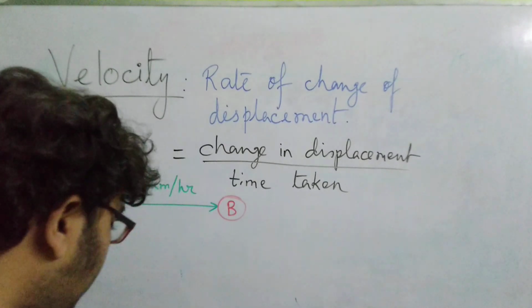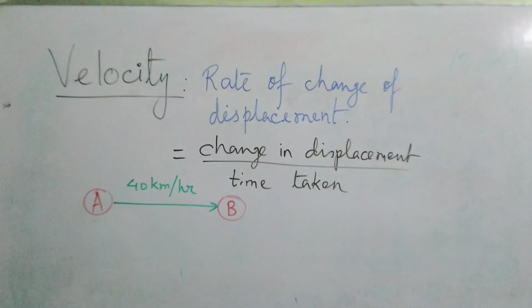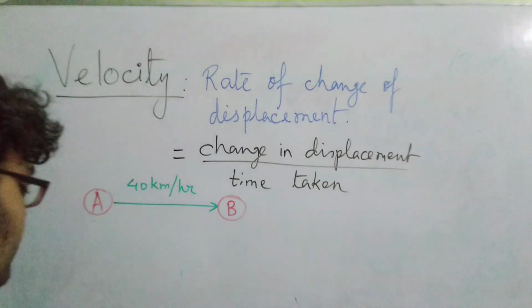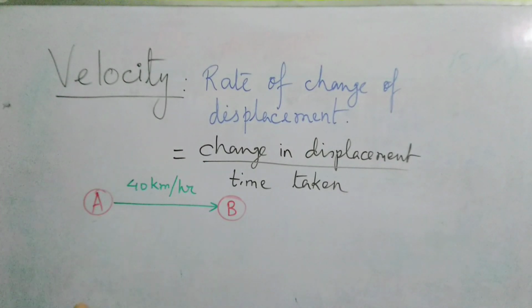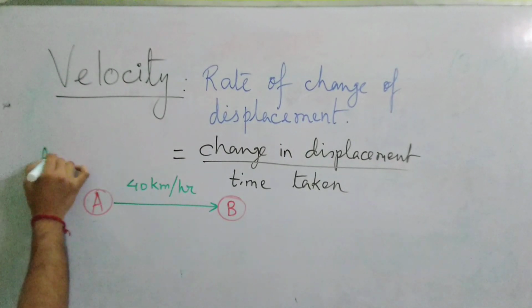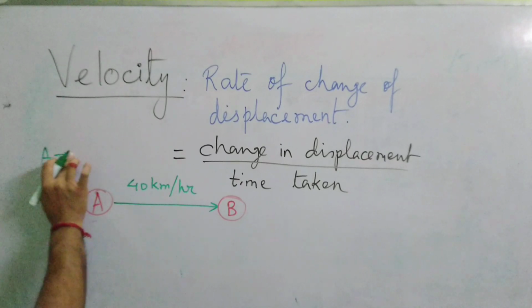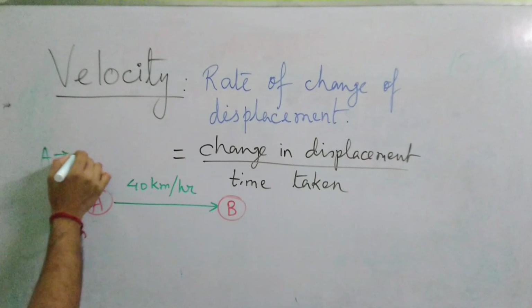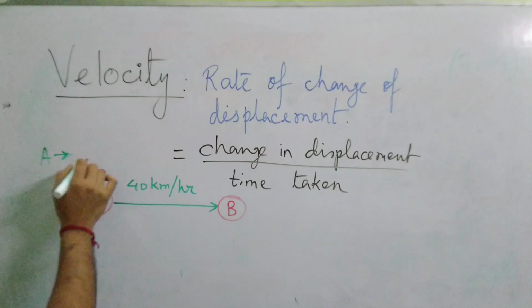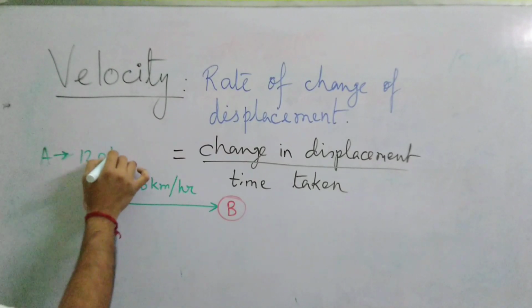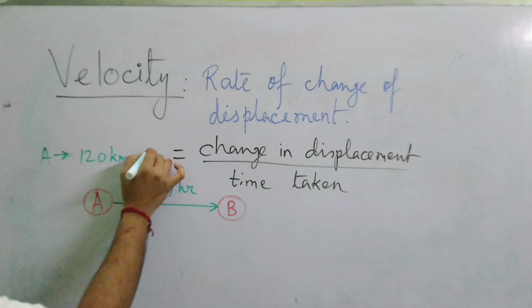So when a car is going from A to B, if I consider moving towards the right to be positive, then the displacement of the car from A to B is, suppose the distance between A and B is, say, 120 km. A to B, this distance.